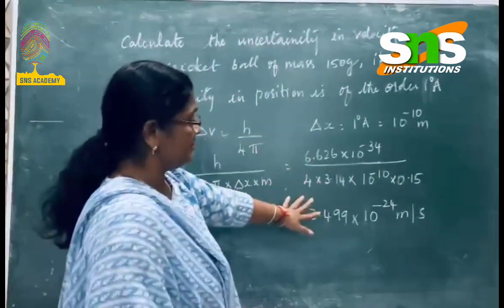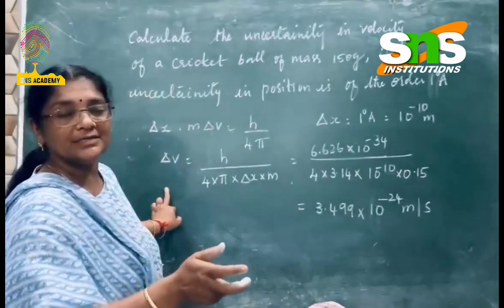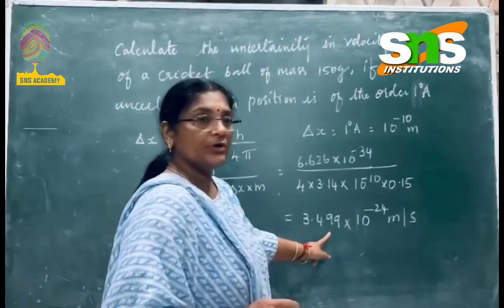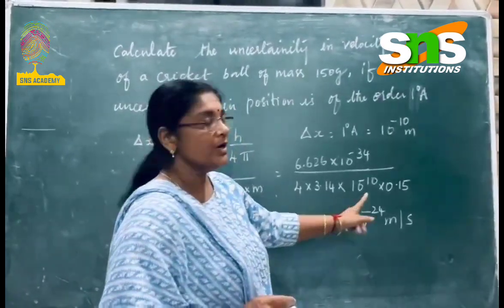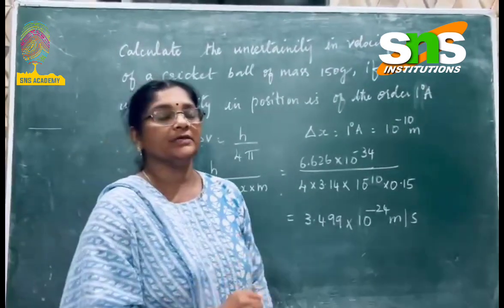So multiplying, dividing and all that, we'll be getting the uncertainty in the velocity of the ball as 3.499 into 10 power minus 24 meter per second. Hope you are clear with the concept.